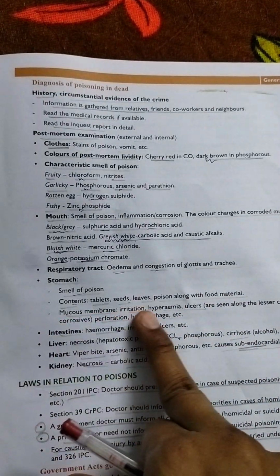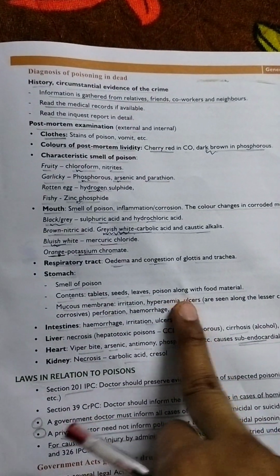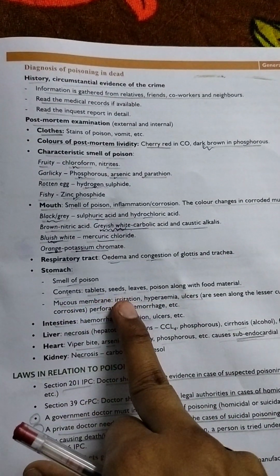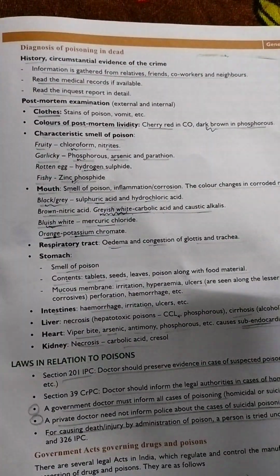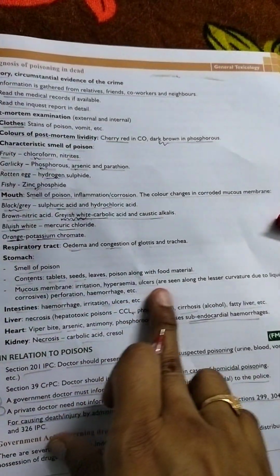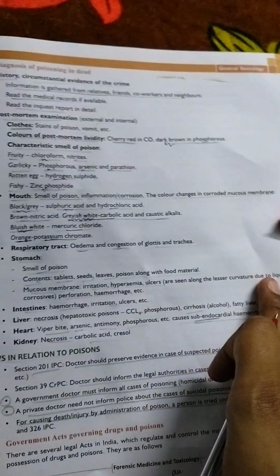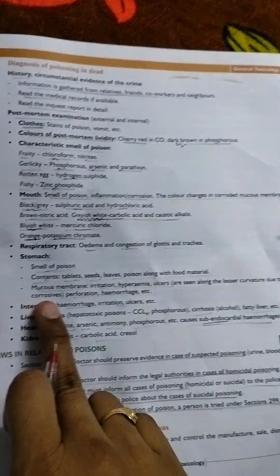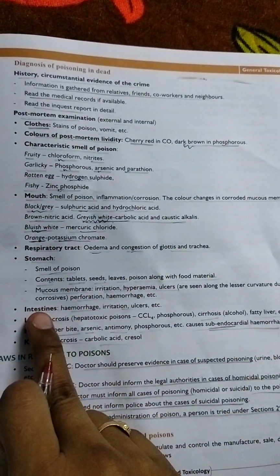And mucous membrane irritation, hyperemia. We have to see whether the mucous membrane is irritated. If there is any irritation, the mucous membrane becomes red in color. And hyperemia, ulcers. Mainly the ulcers are seen along the lesser curvature due to liquid corrosives.